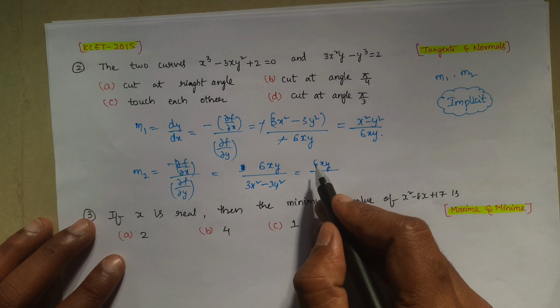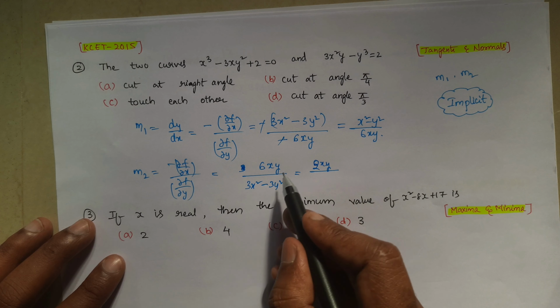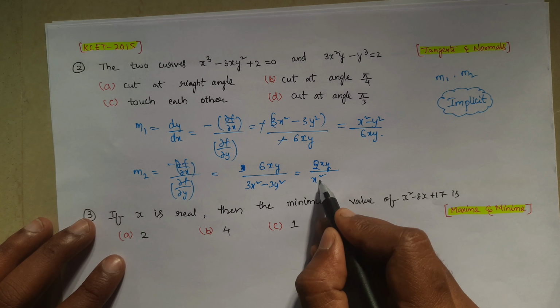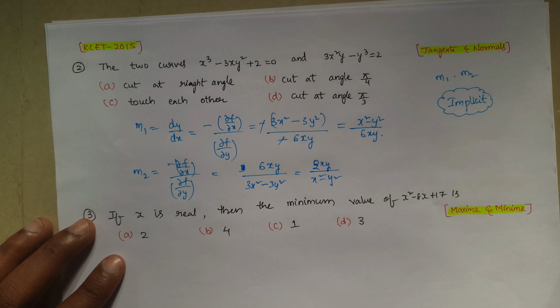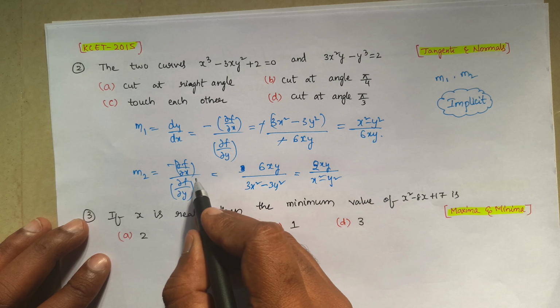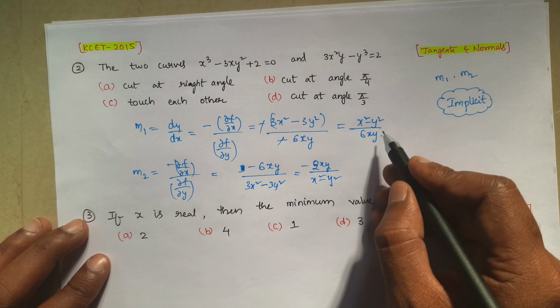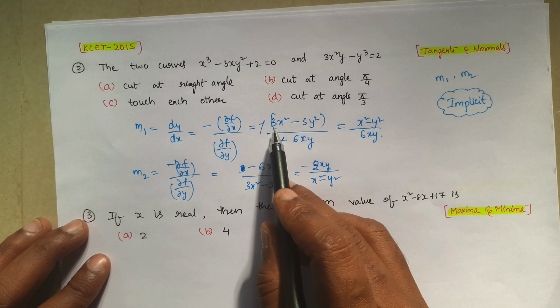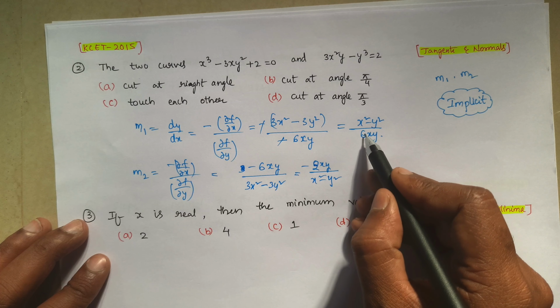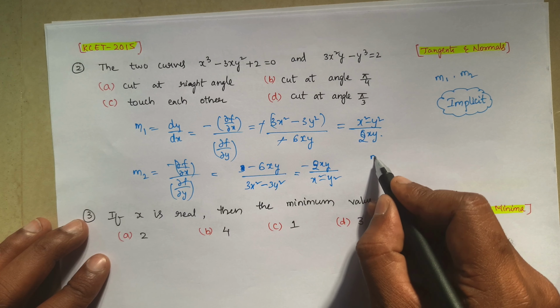Divided by, okay, if we take 3 common it will be like x square minus y square, but as we will have minus here, so it will be minus like this. So okay, this is, so sorry, if we take 3 common it will be 2. Okay, sorry. Okay, now we got m1.